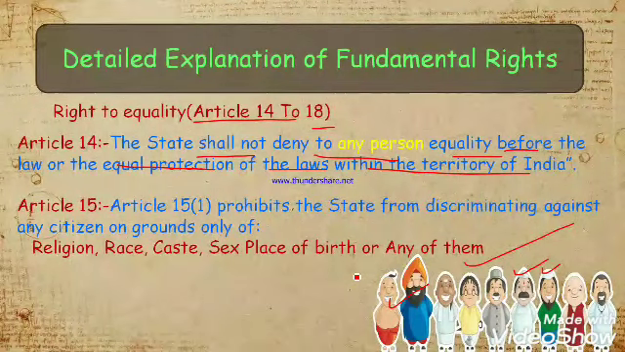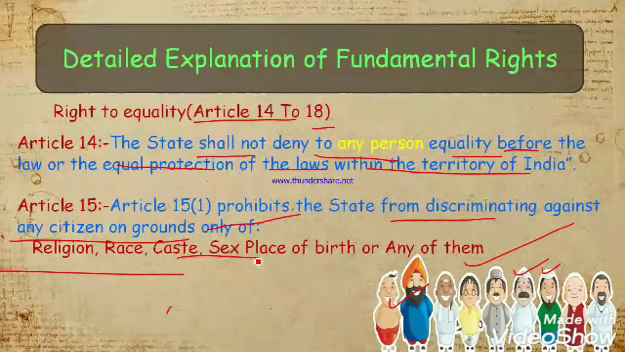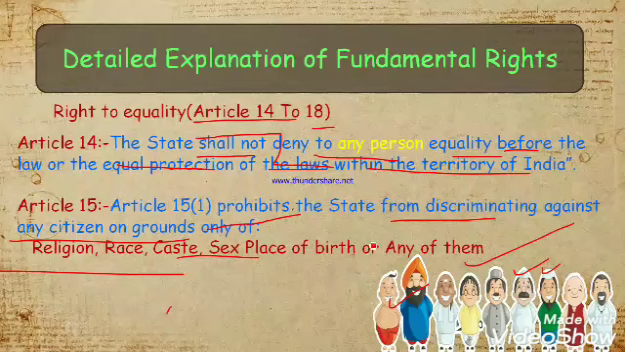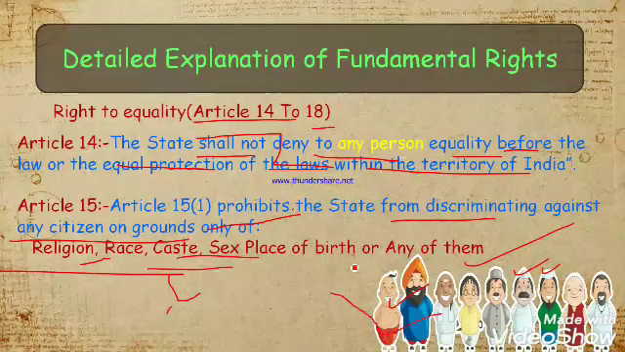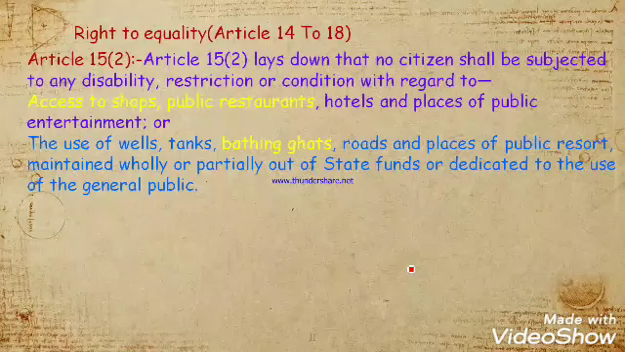Okay, article 15. So article 15(1) prohibits discriminating against any person on the basis of religion. That's what we saw in article 14. But article 14 states that there should be equal protection by the law within the territory of the country, and article 15 states that there should not be any discrimination on the basis of religion, race, caste, sex, place of birth, or any of them. Sorry for my mistake. Okay, so now let's discuss right to equality.